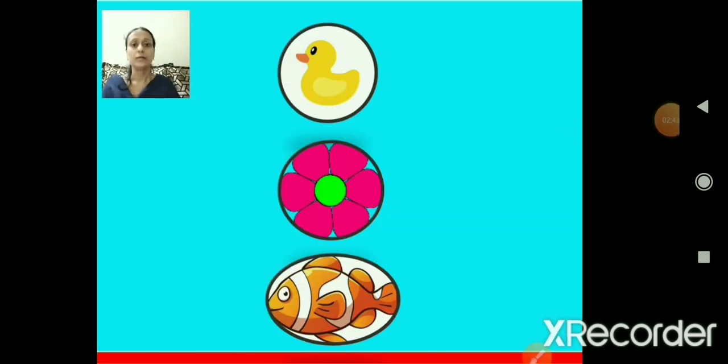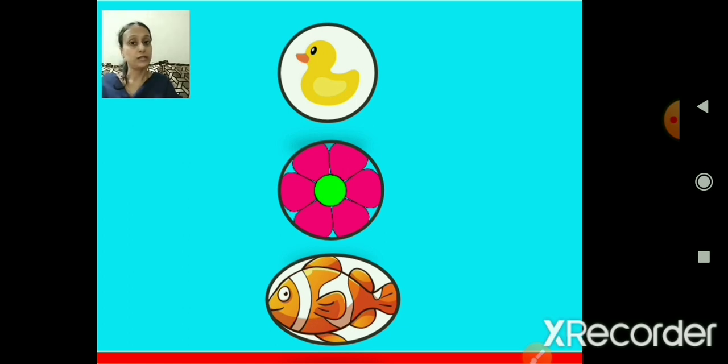Look here, children. Now just see the pictures. Which is the first one? It's a duck. Then below the duck is down. Flower. You all like flowers. Where do you see flowers? Yes, in the garden. And the last one is a fish. Yes, it's a fish. And fish swims in the, yes, water. Where? River, pond. Correct.